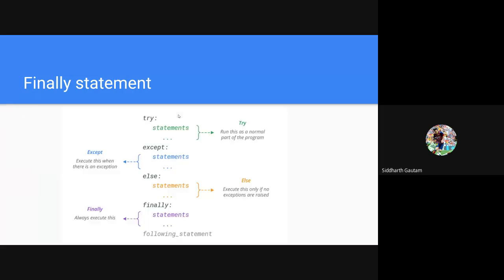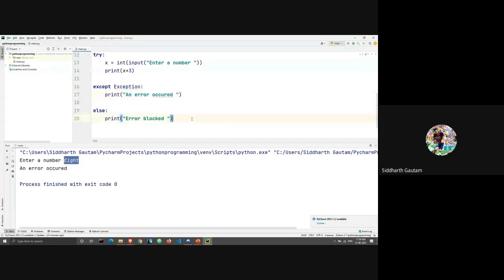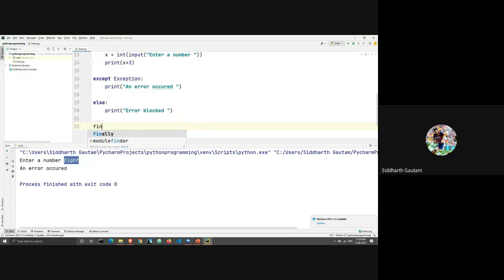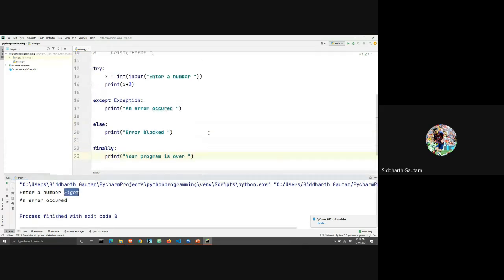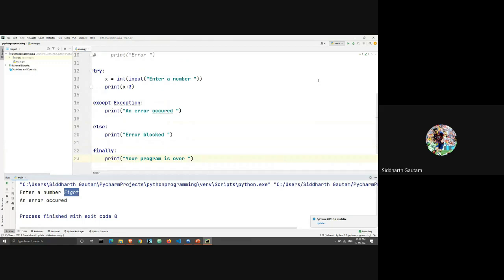All right. Here is the structure for try, except, else, and finally. So you guys already know try, except, and else. Now all we're going to do is take a look at finally. Okay. And instead of taking a different example, I will just add it to this. Finally, and I will print your program is over. Let me just bring this down a little so that you can see all 4 of the statements. Okay, great.